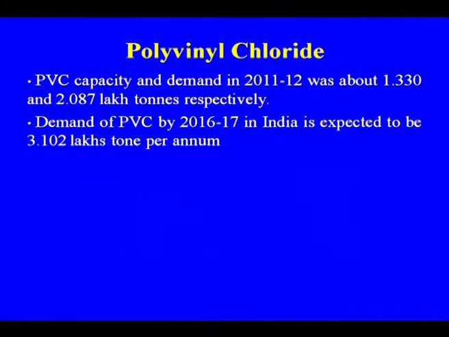PVC capacity and demand in 2011-12 were about 1.3 and 2.08 lakh tons respectively. Demand for PVC by 2016-17 in India is expected to be 3.1 lakh tons per annum. So, you can just imagine the requirement of PVC, the figure which we have in 2011-12 and the figure which is projected for 2016-17. So, definitely we need more PVC plants.